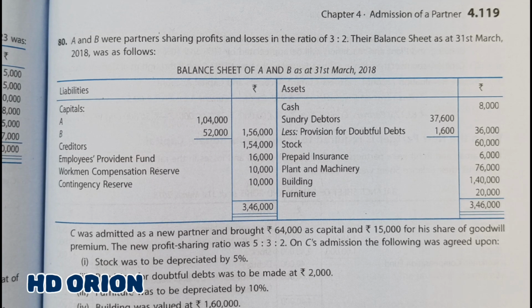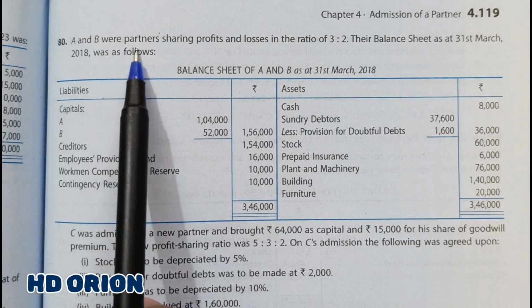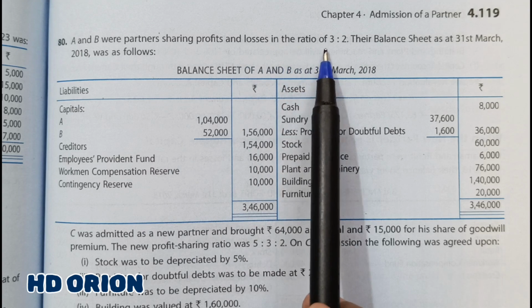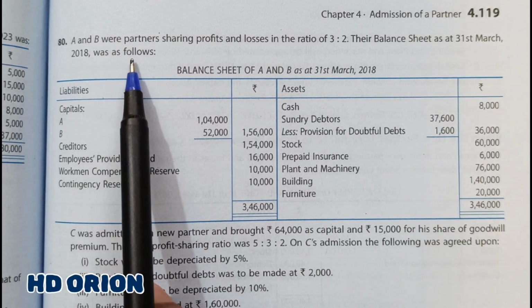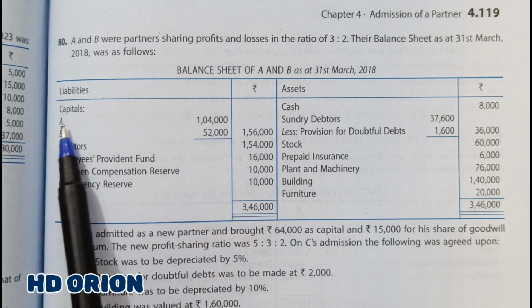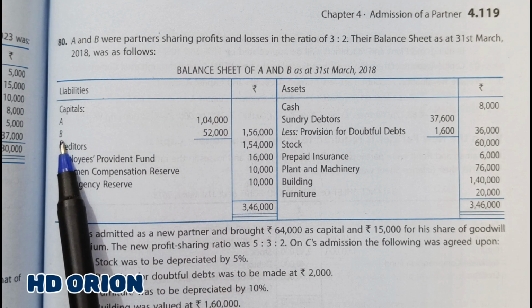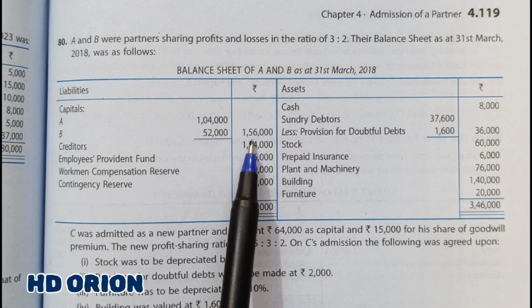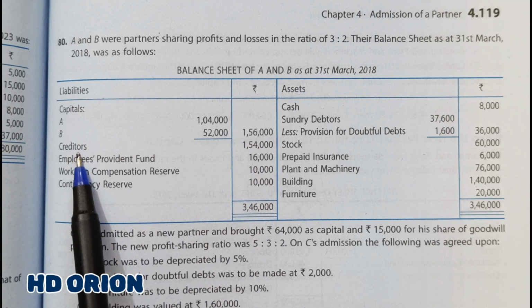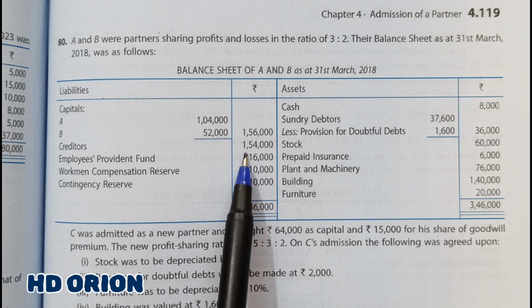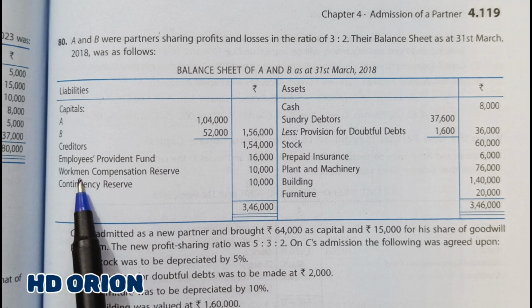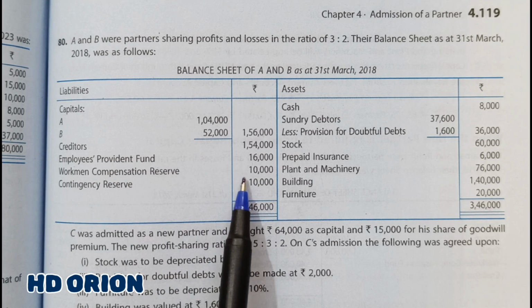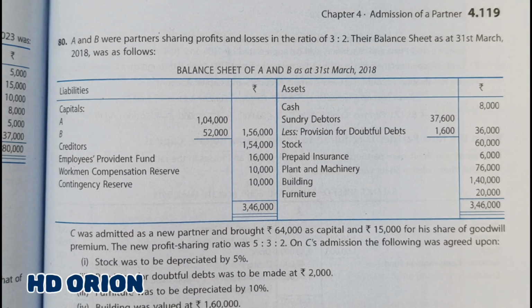Now let us see question number 80. A and B were partners sharing profits and losses in the ratio of 3:2. Their balance sheet as at 31st March 2018 was as follows. Capital of A rupees 1,04,000, B rupees 52,000, it is 1,56,000. Then creditors rupees 1,54,000, employees provident fund rupees 16,000, workmen compensation reserve rupees 10,000, and contingency reserve is of rupees